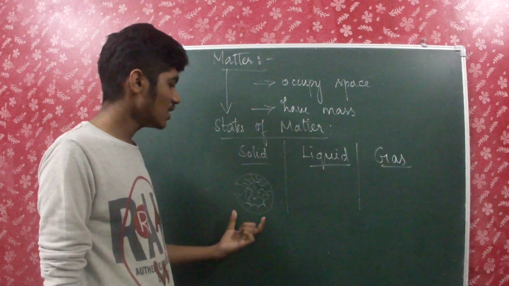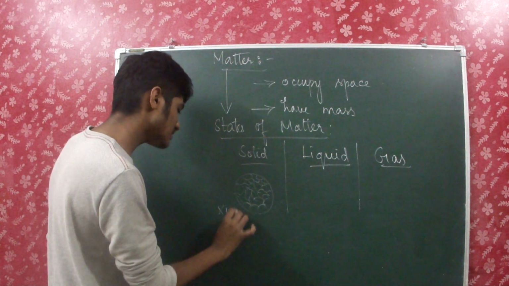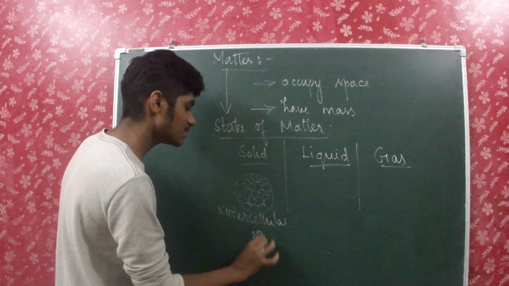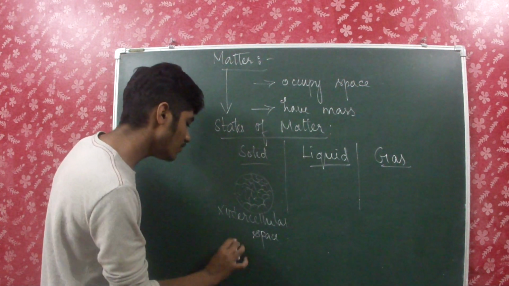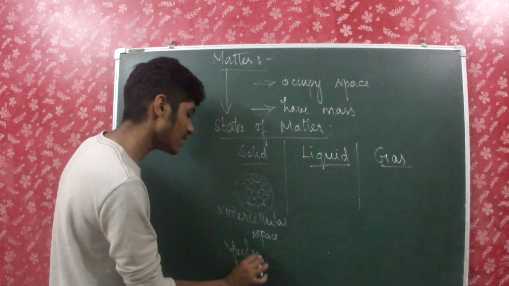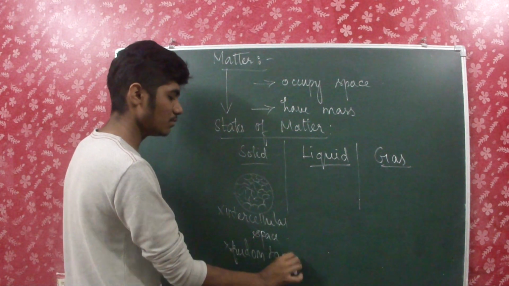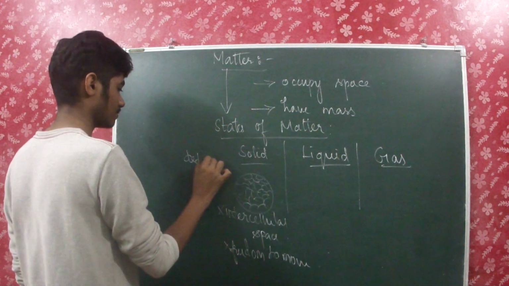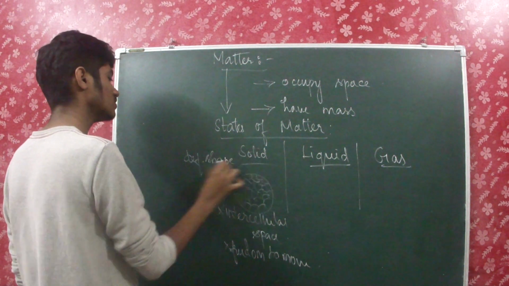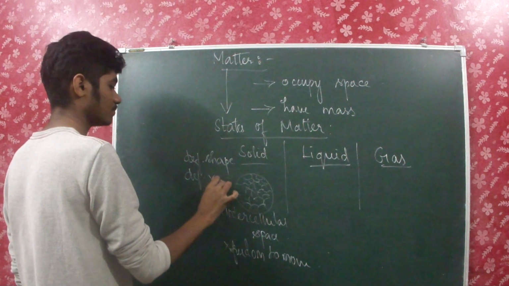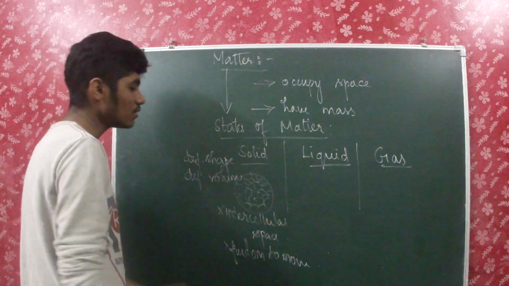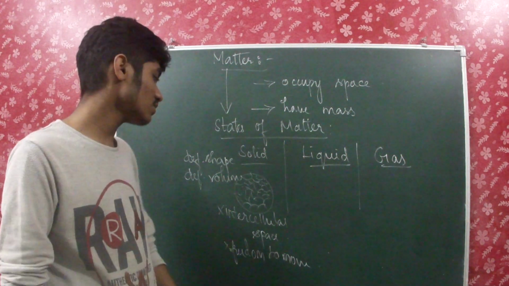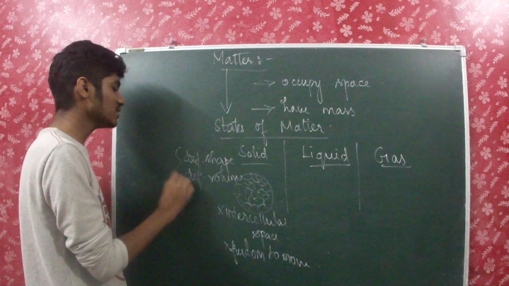What I mean is, there are no intermolecular spaces as far as solids are concerned. No intermolecular space. There is no freedom for the constituent particles to move, and they have definite shape and also definite volume.